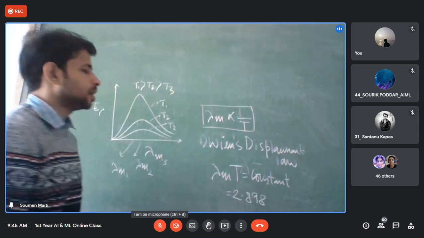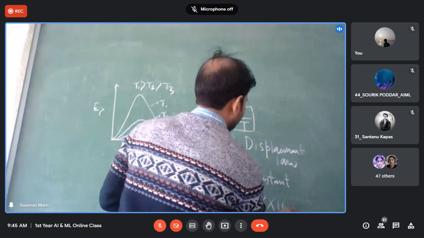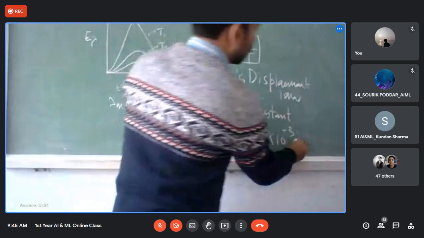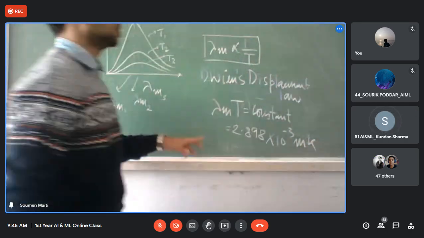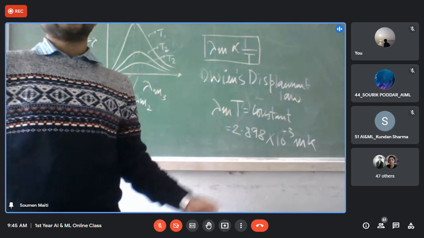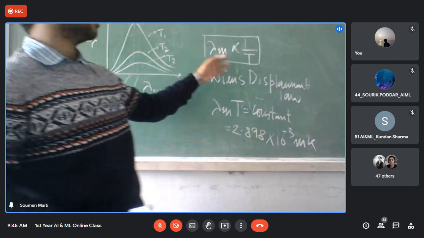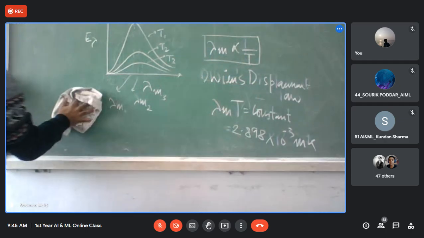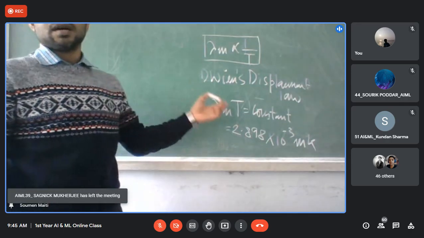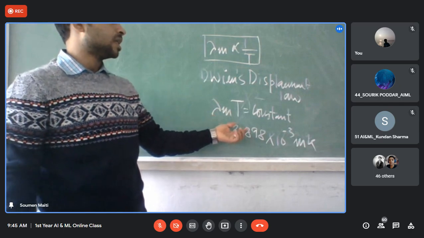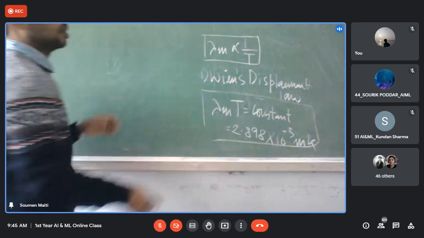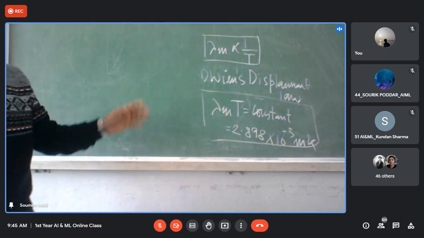Into 10 to the power minus 3. What will be the units? Lambda is in meters, so the unit is meter Kelvin. This is Wien's displacement law, the variation of lambda m with respect to 1 by T, and this is the value of the constant. This is very crucial to solve problems: lambda m T equal to constant.